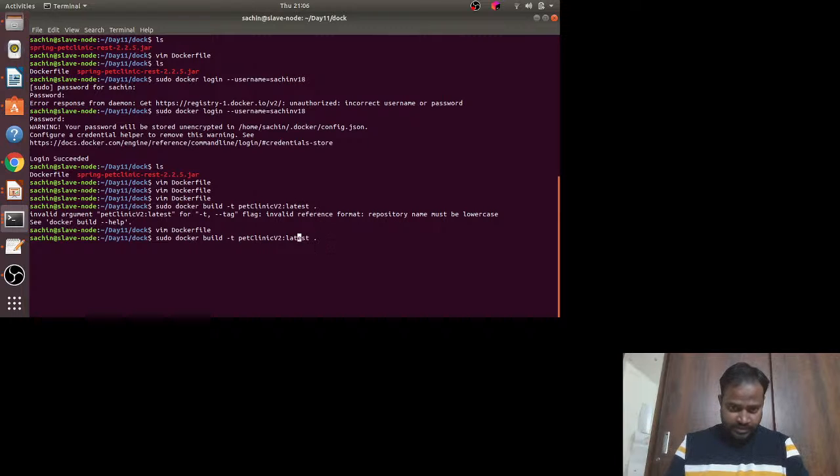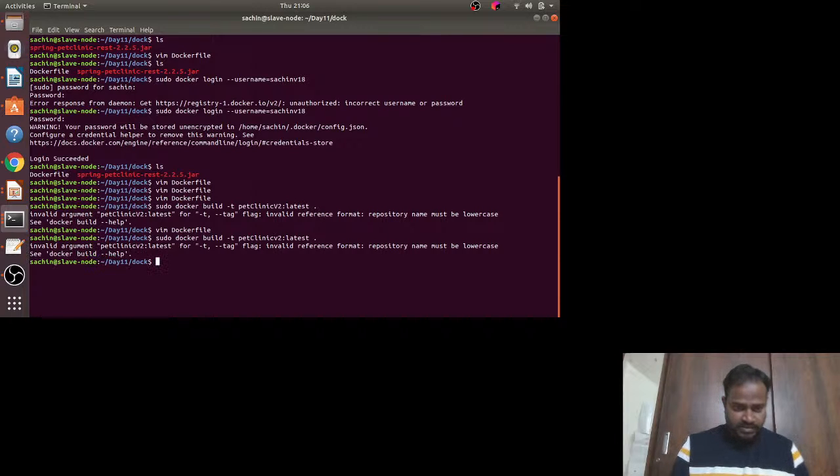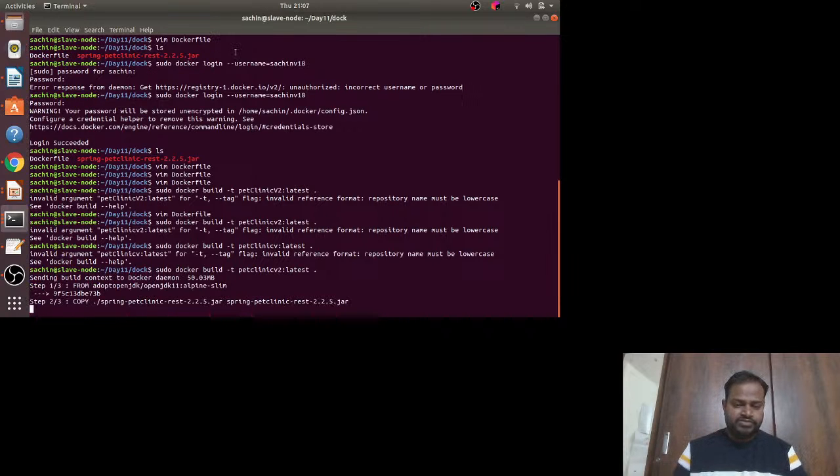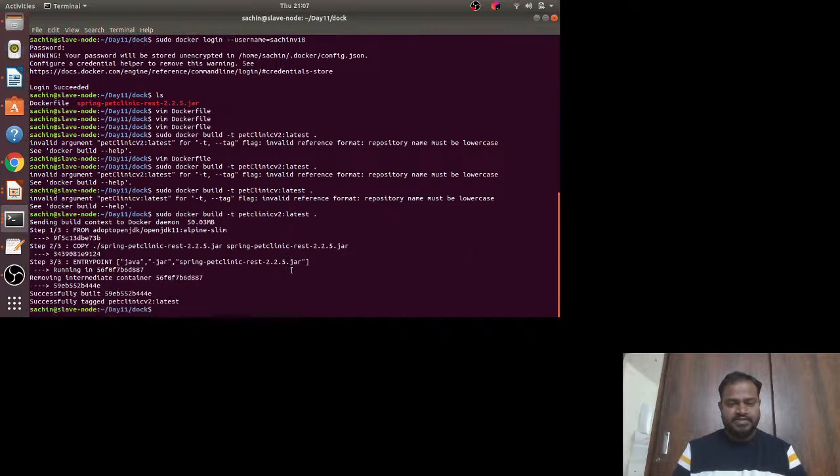Okay, here it's saying, I think the mistake is here, right? We should not use the capital letter. Let me use something like this. Okay, there is a capital letter. Okay, let's say v2. Okay, cool. I think the issue was with case sensitivity, right? So now it will take some time and build it. I think now it has built an image.